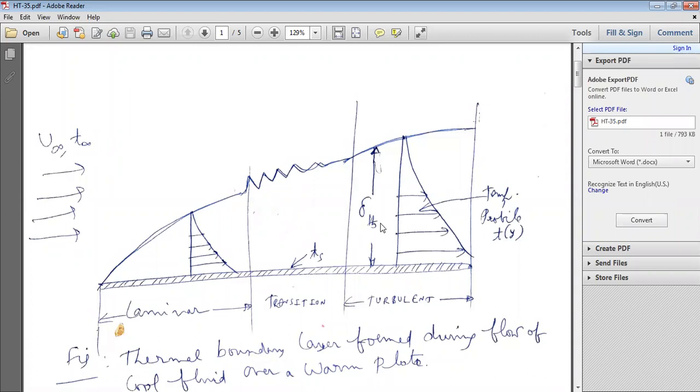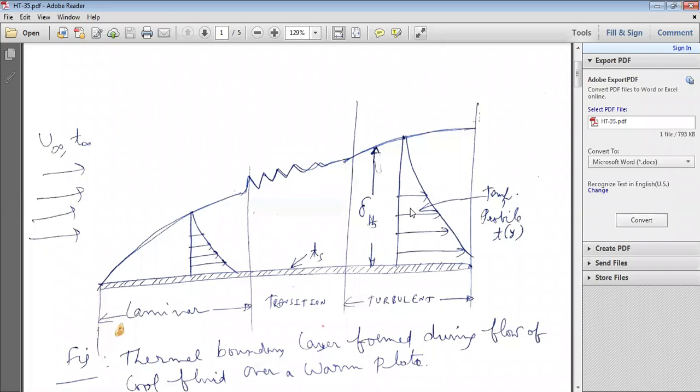Here, what is delta Th? Thickness of the thermal boundary layer. This is the temperature profile in the laminar region. Similarly, there will be a temperature profile in the transition region.